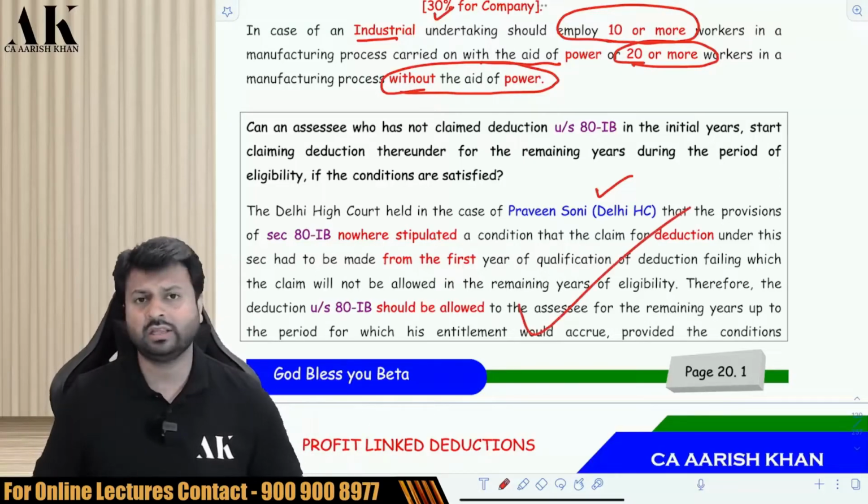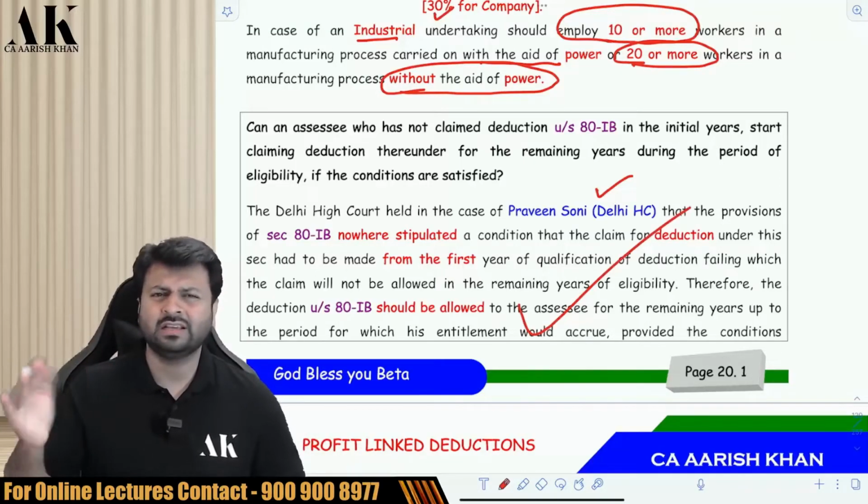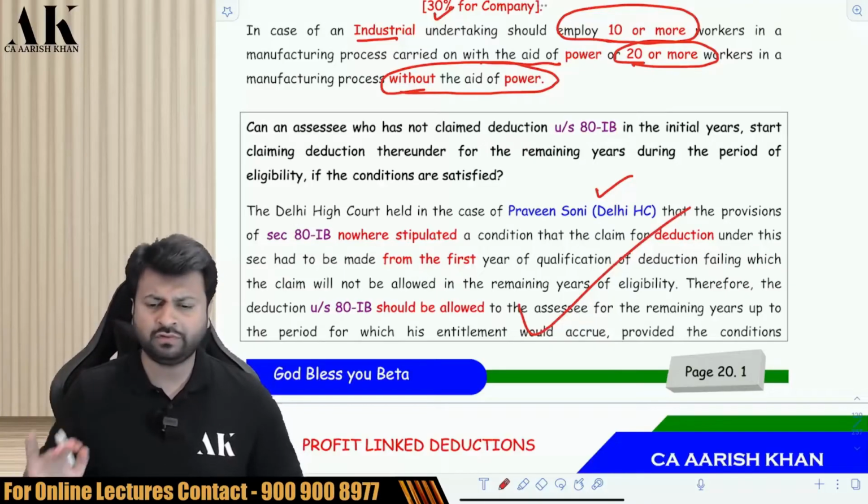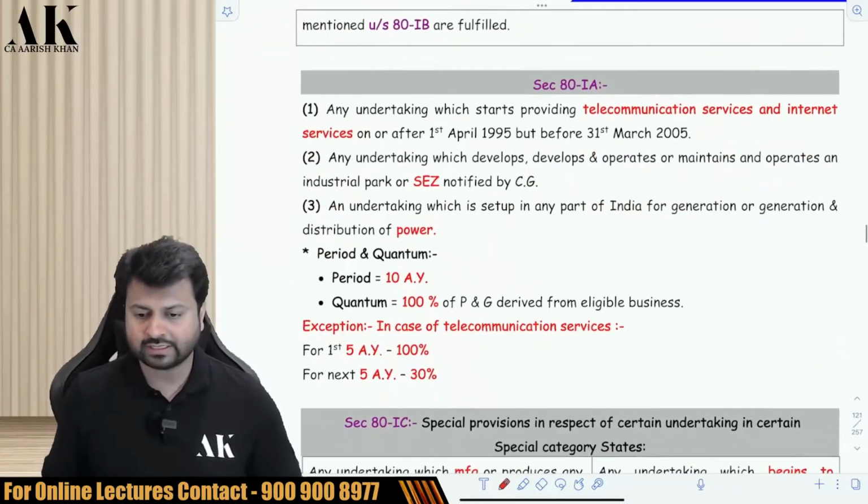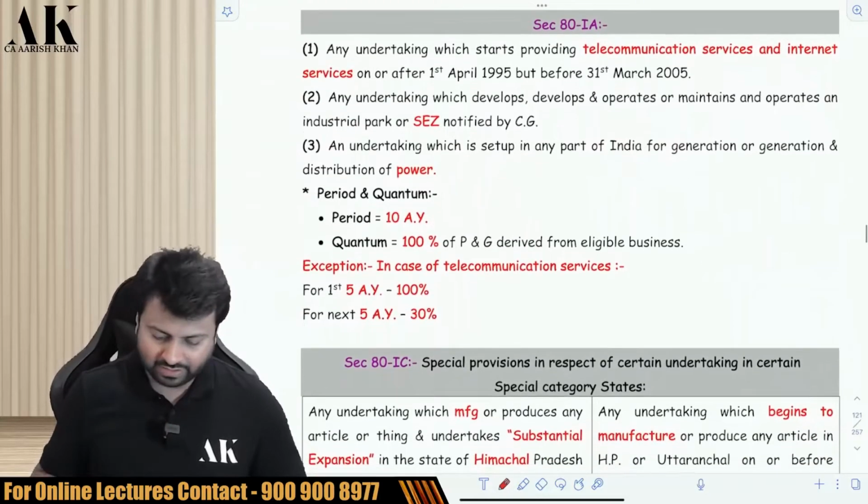You can check it over here. So you can claim the deduction, in short, for the remaining 7 years, whatever is the leftover period. You have to fulfill the conditions mentioned in the law. Okay. Now next. ATIA. What does ATIA say?